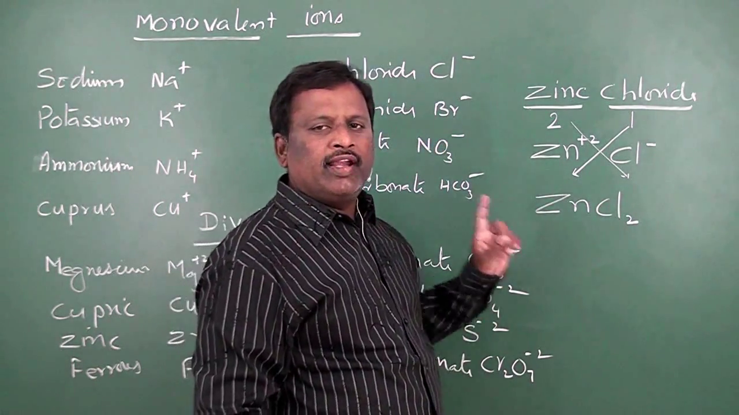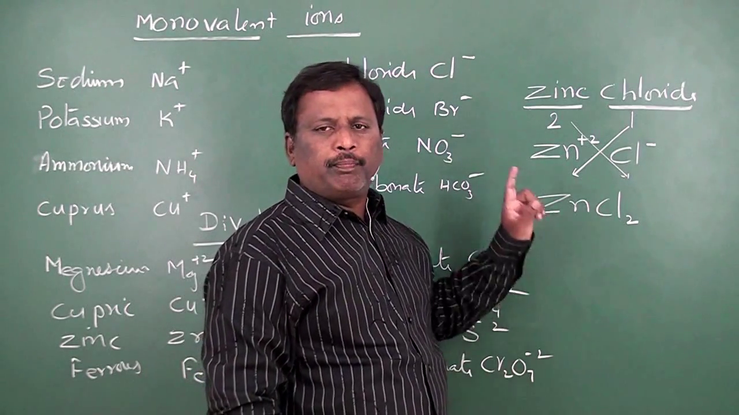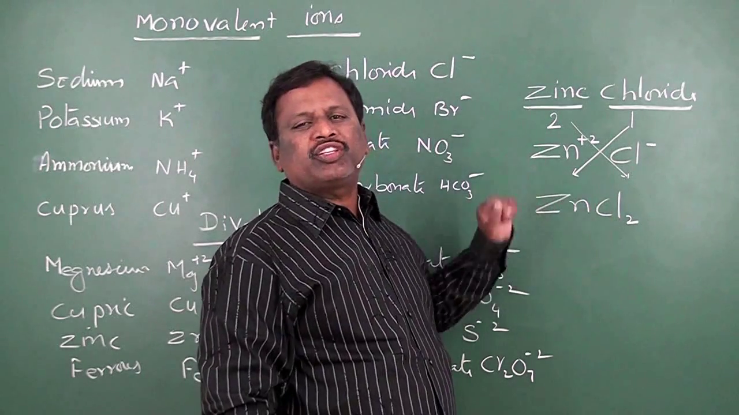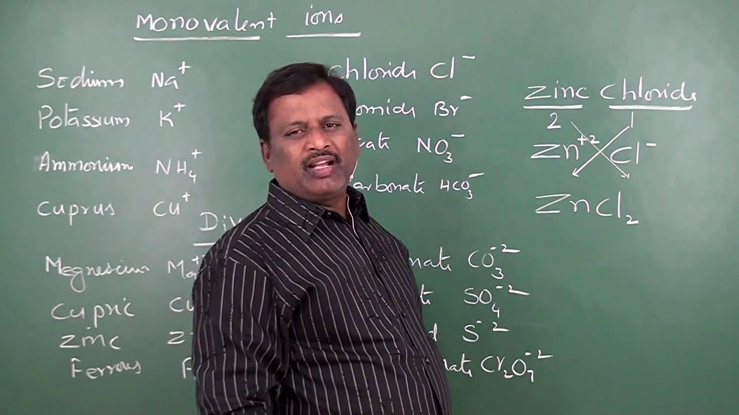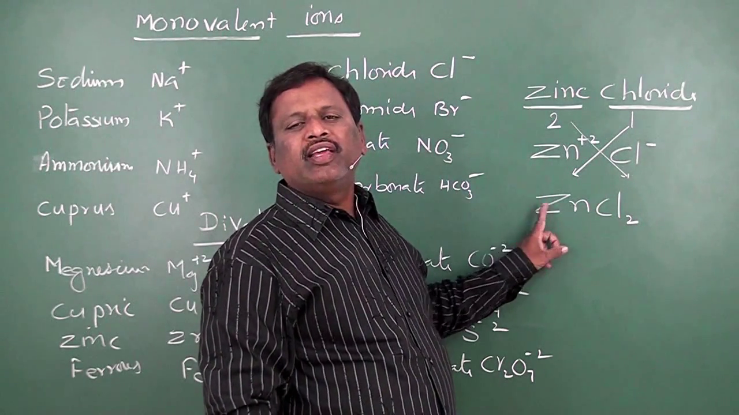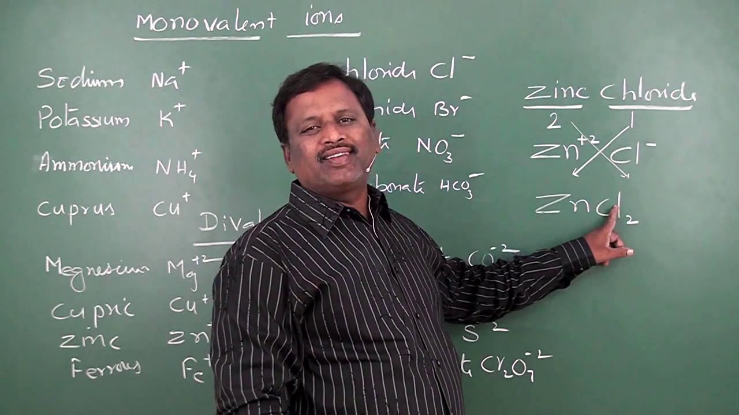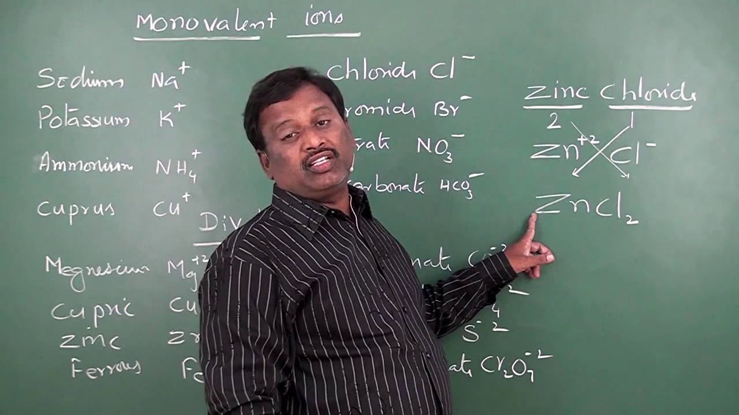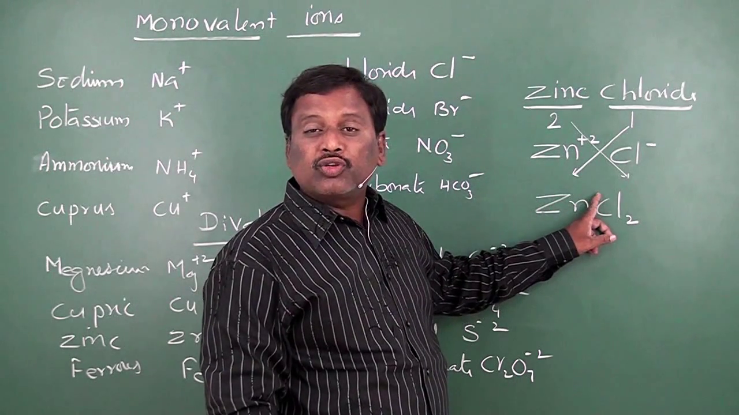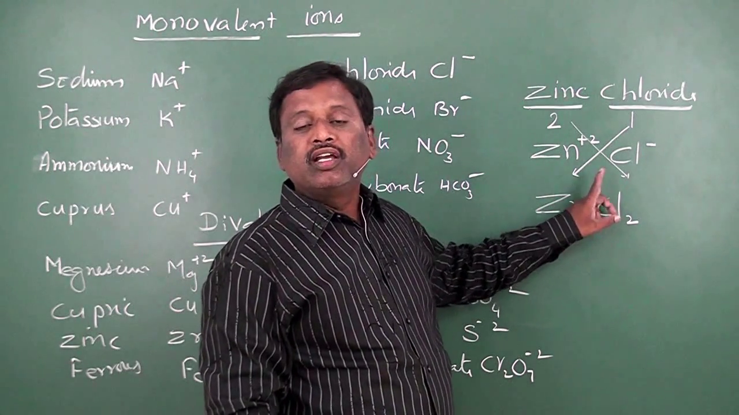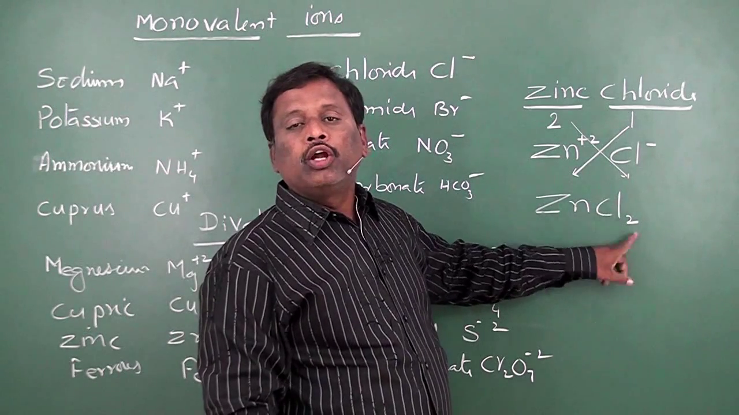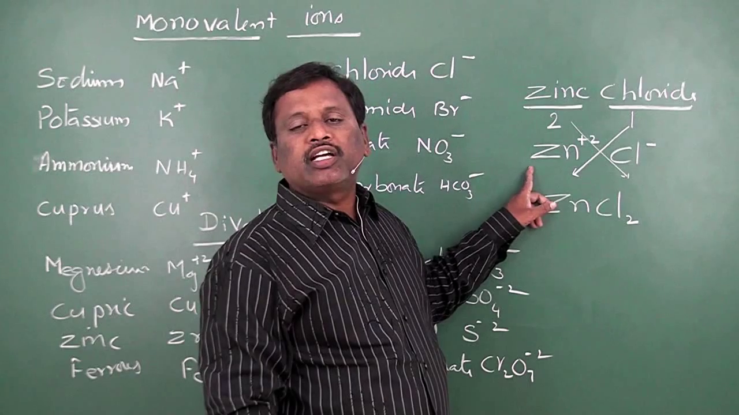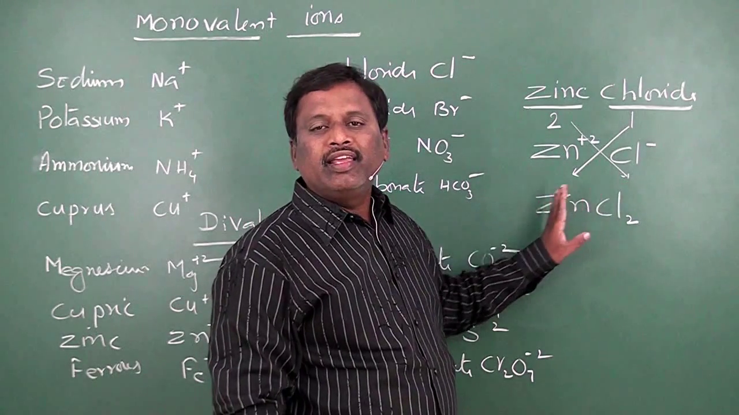What is the purpose of doing it? For doing it means we are equalizing the charges. That means here one zinc ion is combined with 2 chloride ions. So one zinc ion is associated with 2 units positive charge and each chloride ion is associated with 1 unit negative charge. Since 2 chloride ions are there, total negative charge will become 2 and total positive charge will become 2. So both are equal.